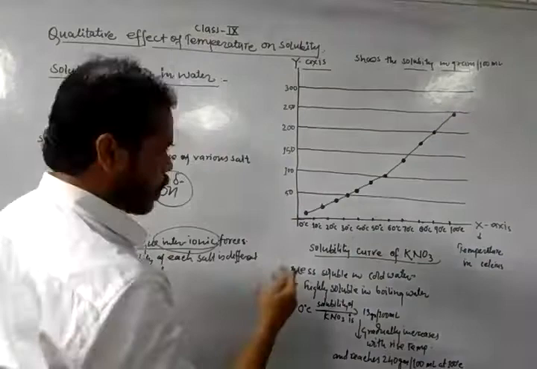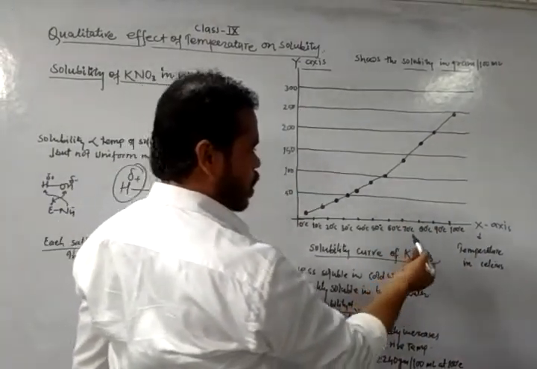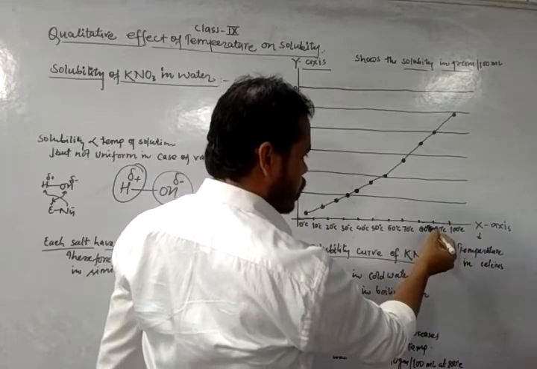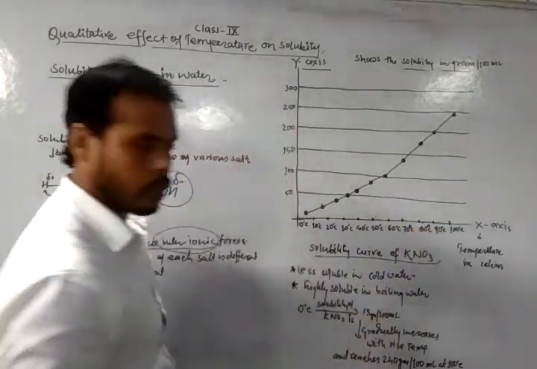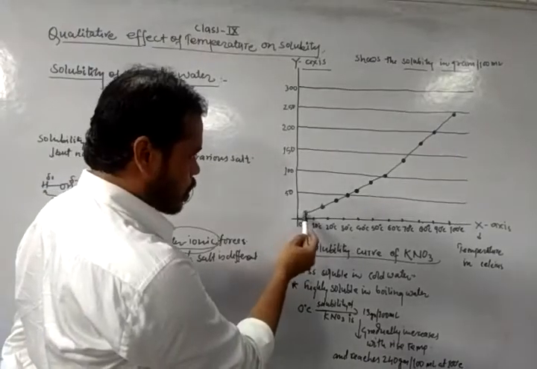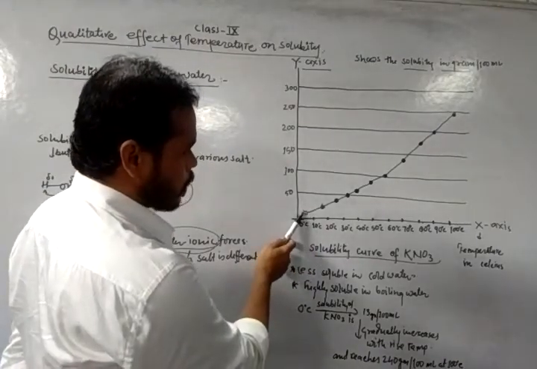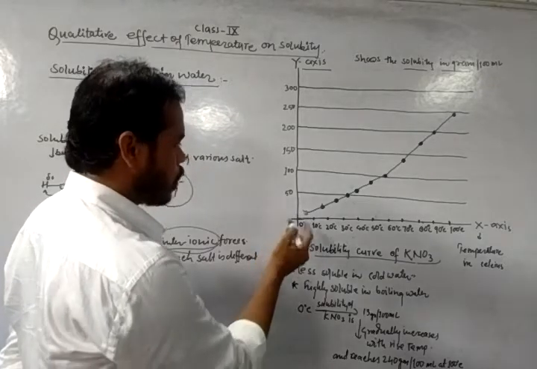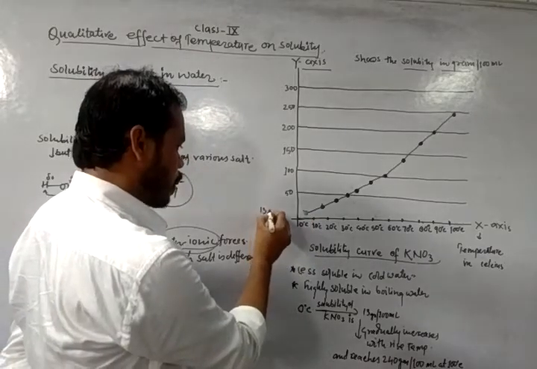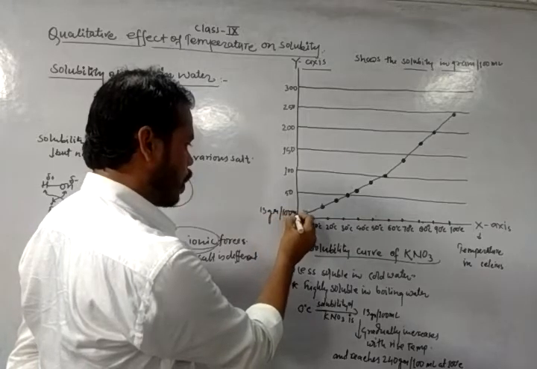And the x-axis represents the temperature in degrees Celsius. Clear? You can see here that at 0 degrees Celsius, the solubility of potassium nitrate is 13 grams per 100 ml of water.